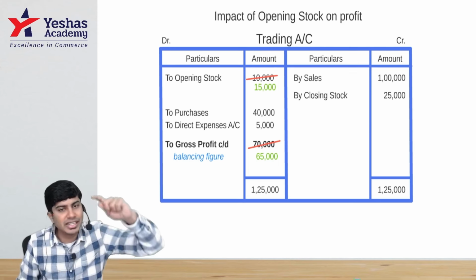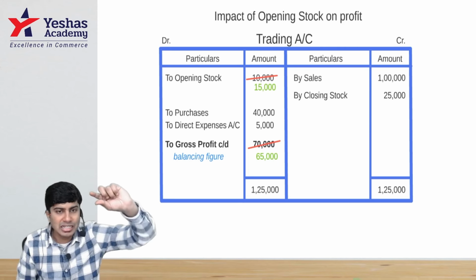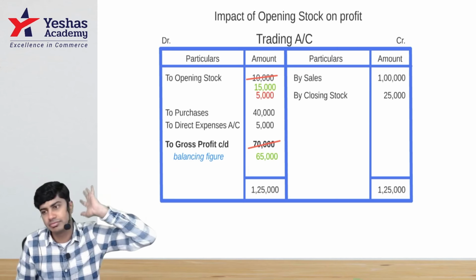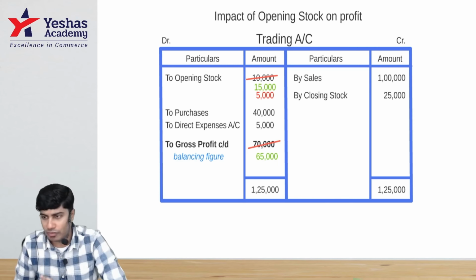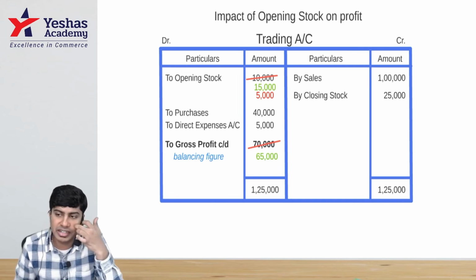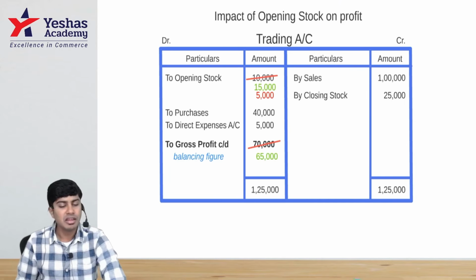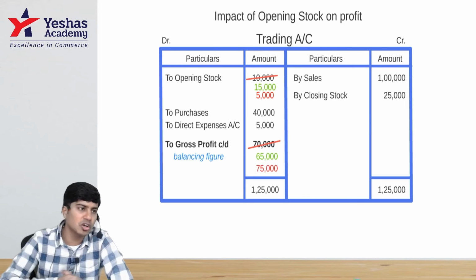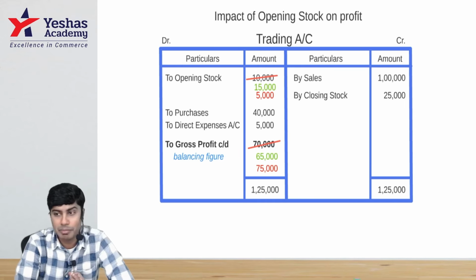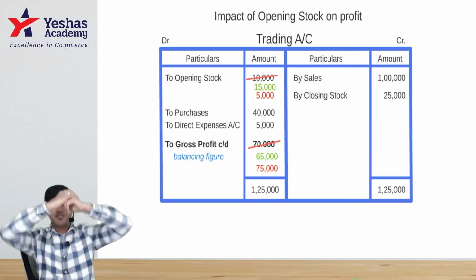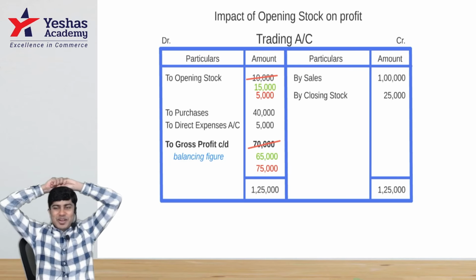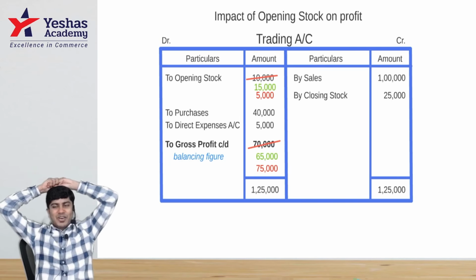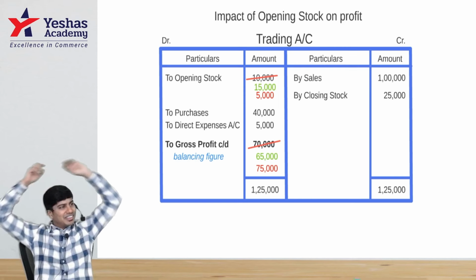Extension. Instead of making 10,000 of opening into 15, I'll transform 10,000 opening to 5. Credit side total 125. Take 125, deduct 5, 40 and 5: 5,000 opening stock, 40,000 purchases, 5,000 direct expense. Can I say 75,000 will be our gross profit? By decreasing my opening stock by 5, my gross profit increased by 5. By increasing my opening stock by 5, my gross profit decreased by 5.